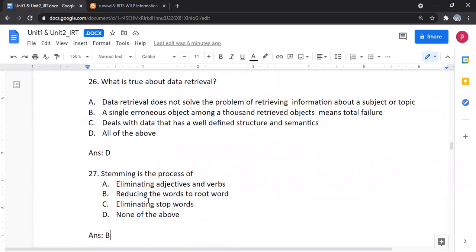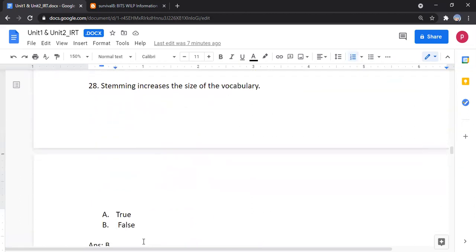Stemming is the process of reducing words to the root word. So option B is correct. Stemming increases the size of the vocabulary. That is false because stemming will reduce, not increase.